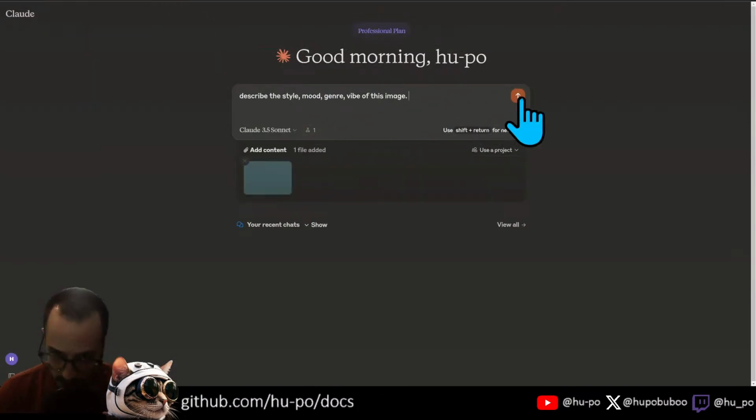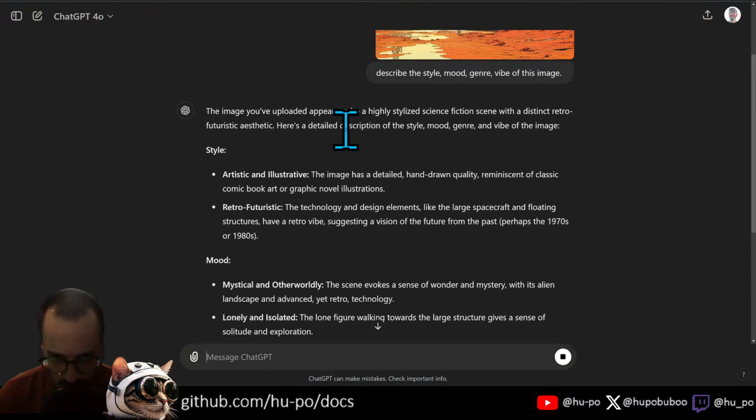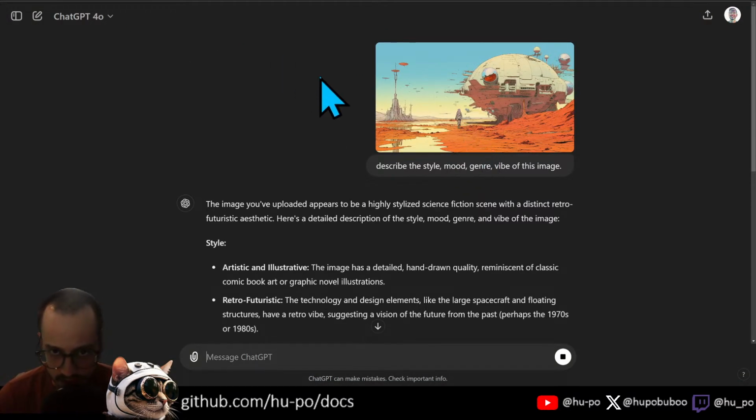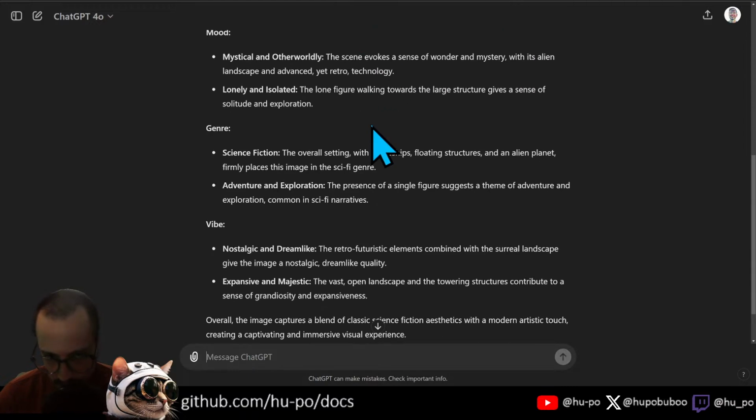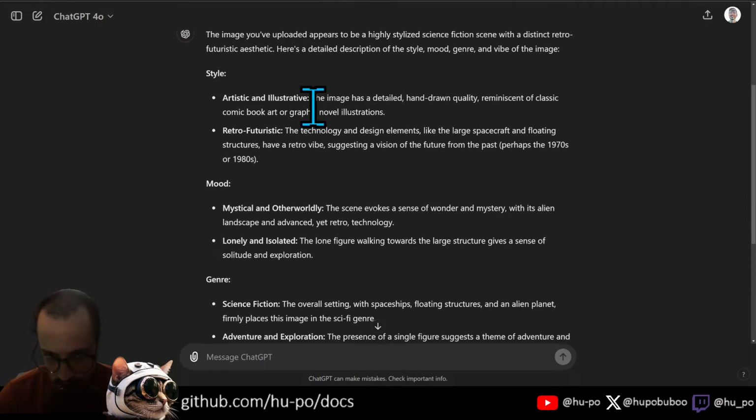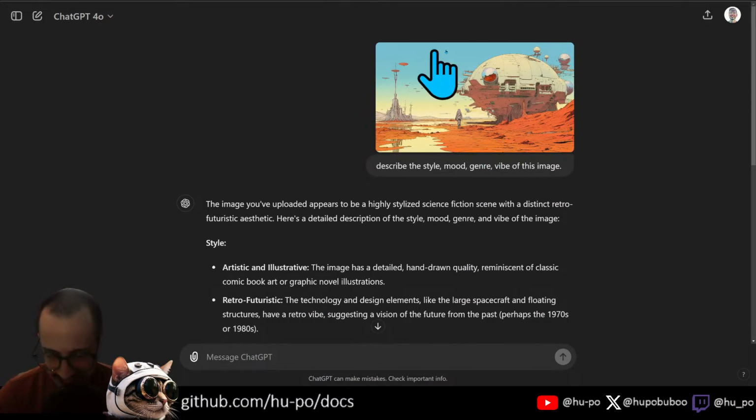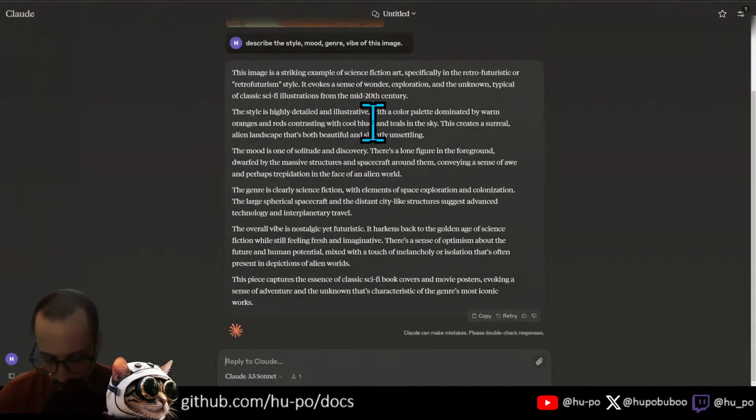So what I'm doing here is I'm getting GPT and Claude, which have built-in vision language models, to describe this for me. The reason I want them to describe this is that I want this style in my video generations.